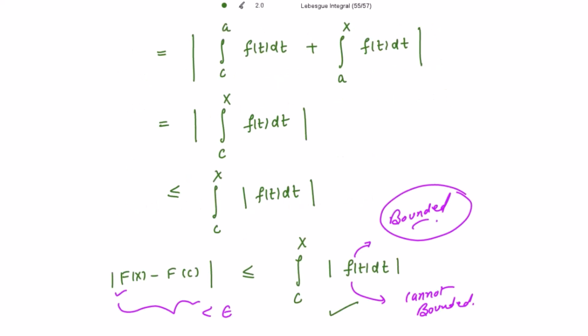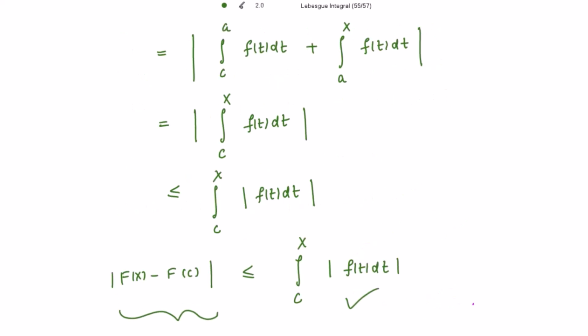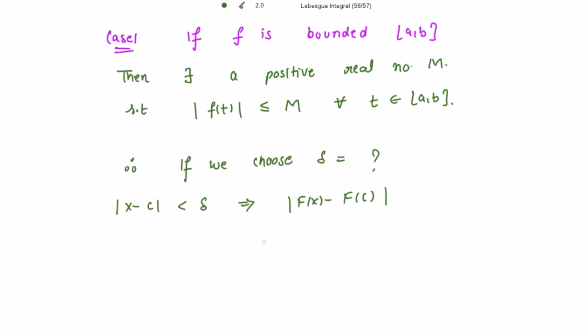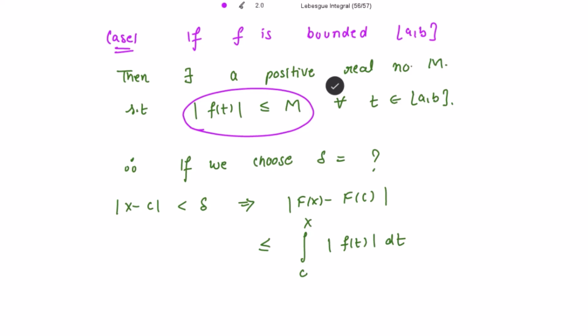Now this is less than or equal to the integration from c to x of mod of f(t) dt. And because the function is bounded, I'm using that mod of f(t) is less than or equal to M. So this is less than or equal to M times the integration from c to x.